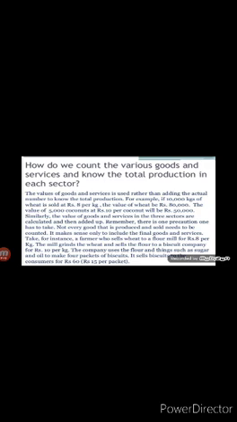Children, to get around this problem, economists suggest that the value of goods and services should be added. The final value of goods and services should be added rather than adding up the actual number.